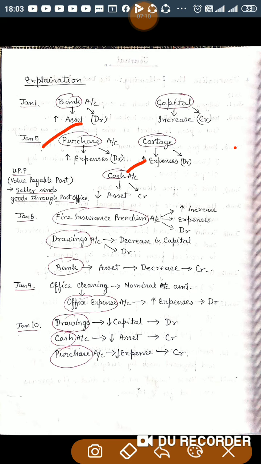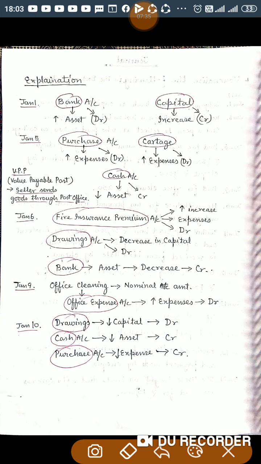At the same time you sent a peon and he has paid cartage also, so cartage account is also involved. I am using the modern rule to journalize here. Purchase account is an expense. Right now expense is increasing. Increase in expense should be debited as per the modern rule.